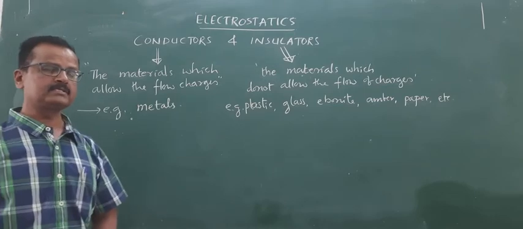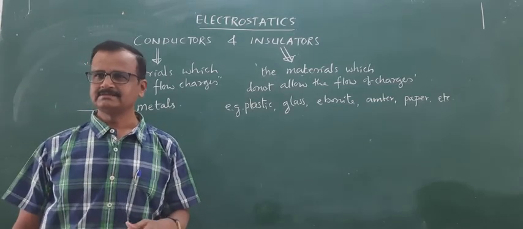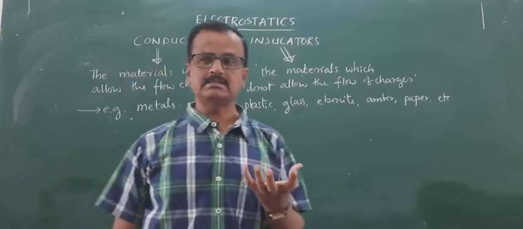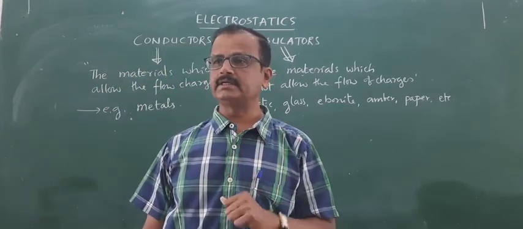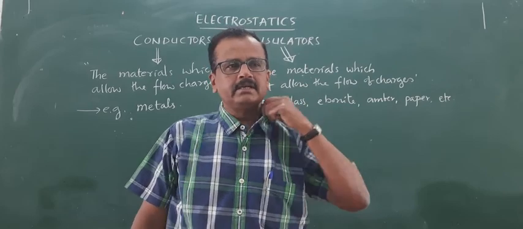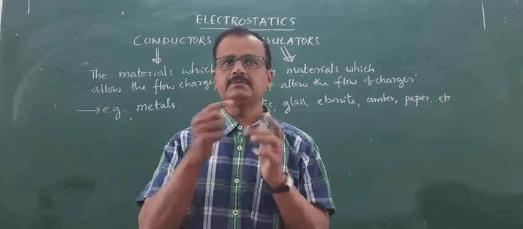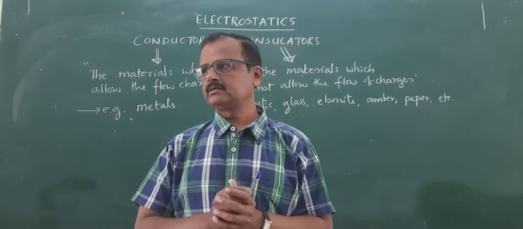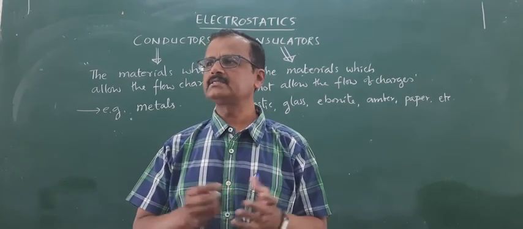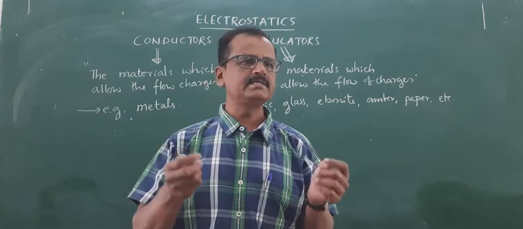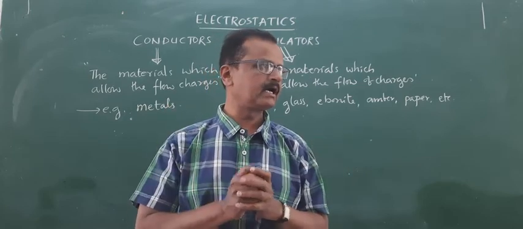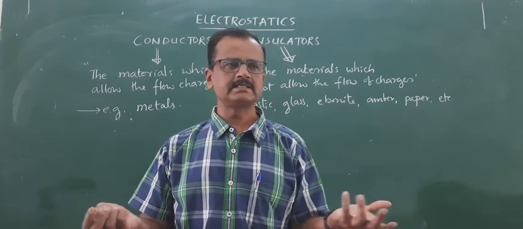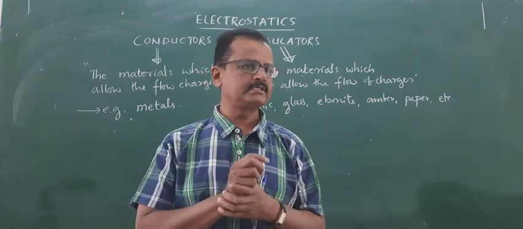What about liquids? What about gases? Isn't it? Liquids can also be conductors. Liquids can also be insulators. In general, the liquids which allow the flow of electricity are conductors. We say that liquids conduct electricity, conducting liquids. Liquids which do not allow electricity are insulators, insulating liquids.